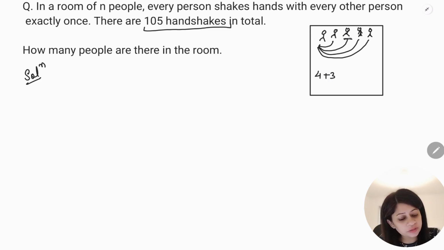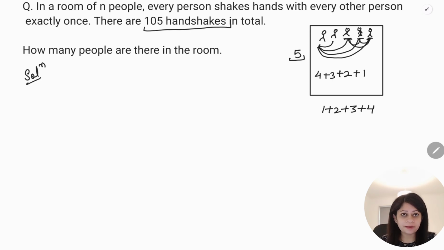Now you come to the third person. He has already shaken hand with the first two. Now he will shake hand with these two, right? So you got two more handshakes. Now the fourth one will shake hand with only this one because he has already shaken hands with the previous ones. So you got one more handshake. And this last person will not shake hand at all because he has already shaken hand with everybody. Okay, so if there were five people, you got how many handshakes? 1 plus 2 plus 3 plus 4, right?